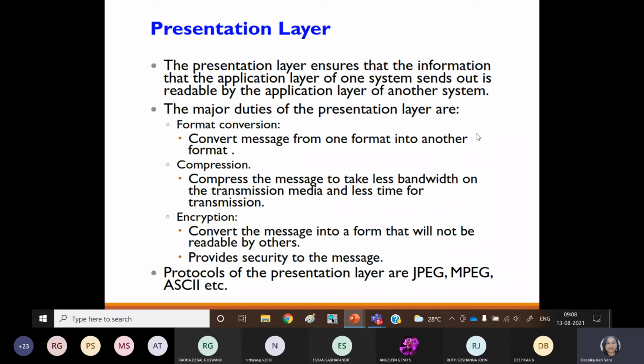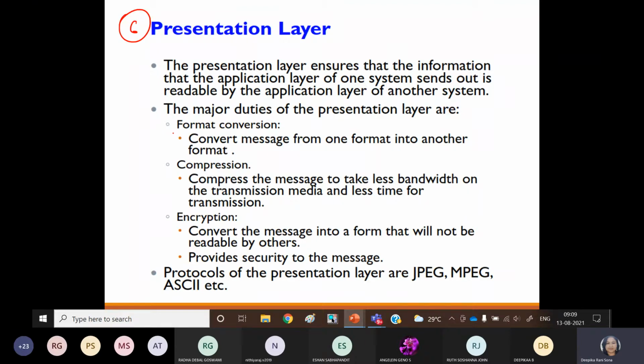Then the last layer is your presentation layer. Sorry, this is the second last layer, and this is layer 6 of your OSI model. So for the presentation layer, think about the case, from the sender point of view or the receiver point of view, after the application is initiated or after the job is initiated, what will it do? It will inform the next layer, conveying the message that part has been done in the presentation layer.